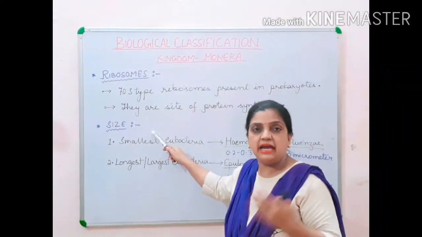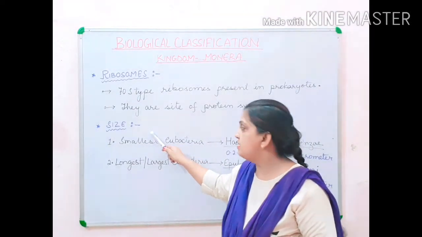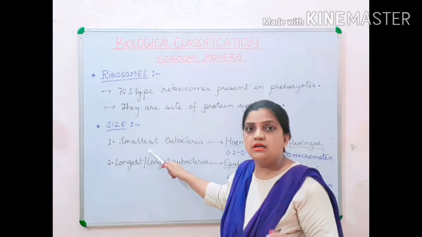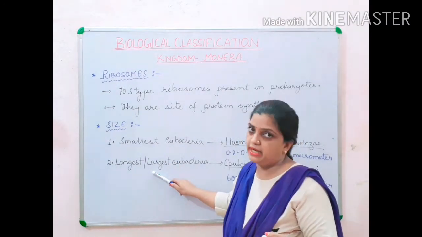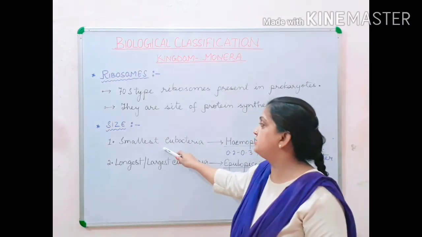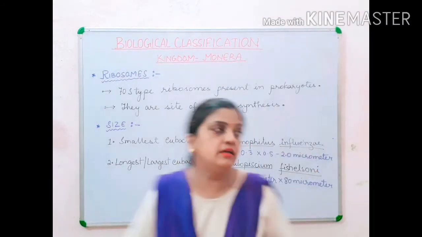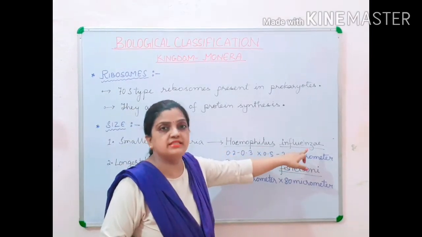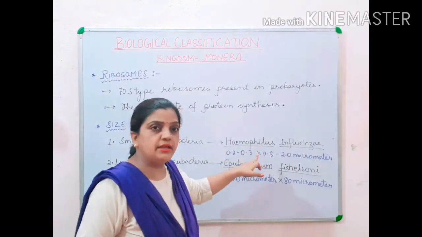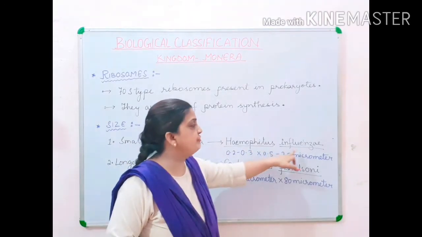Moving to the size of different types of bacteria. So I will be discussing the smallest bacteria and the longest or the largest bacteria. Now if I discuss the smallest bacteria, the smallest bacteria is Haemophilus influenzae. Again I repeat the name, Haemophilus influenzae.